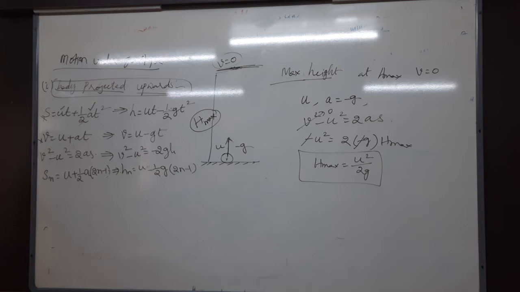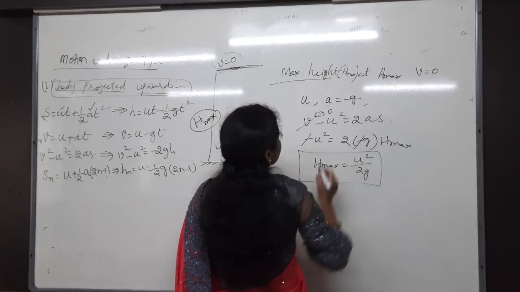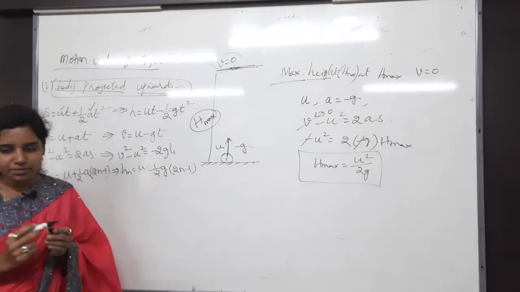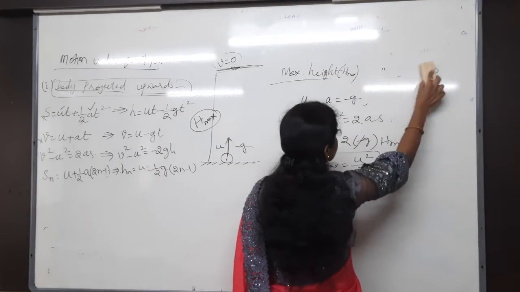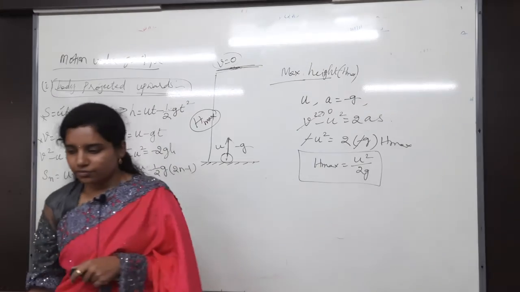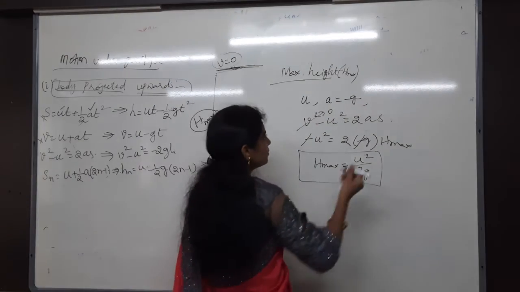The maximum vertical displacement, maximum height, the maximum vertical displacement made by the body where the velocity of the body is 0. Copy that derivation.